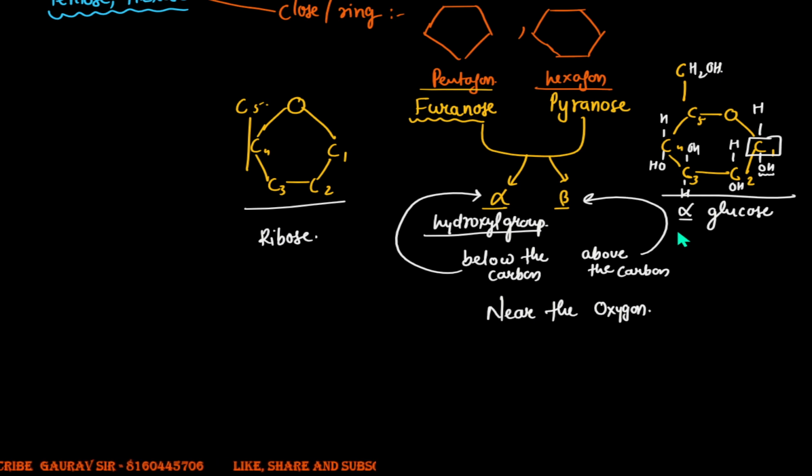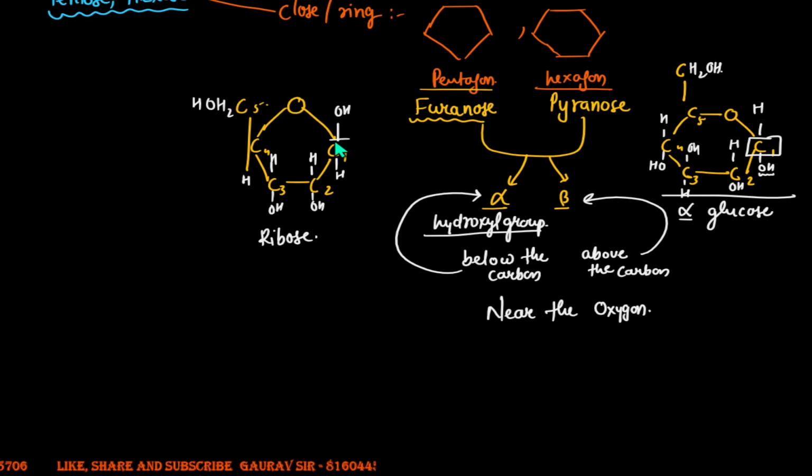Now coming to the ribose, here you find OH, then H, OH, again H, and that goes as OH. This is the H, and that goes as CH2OH.